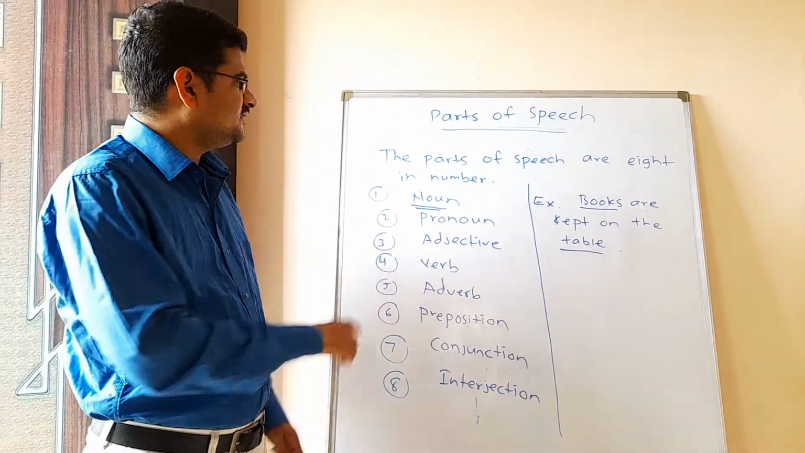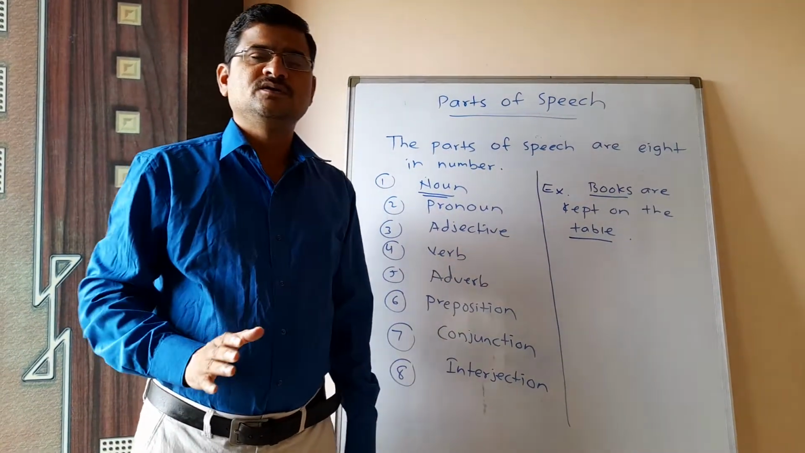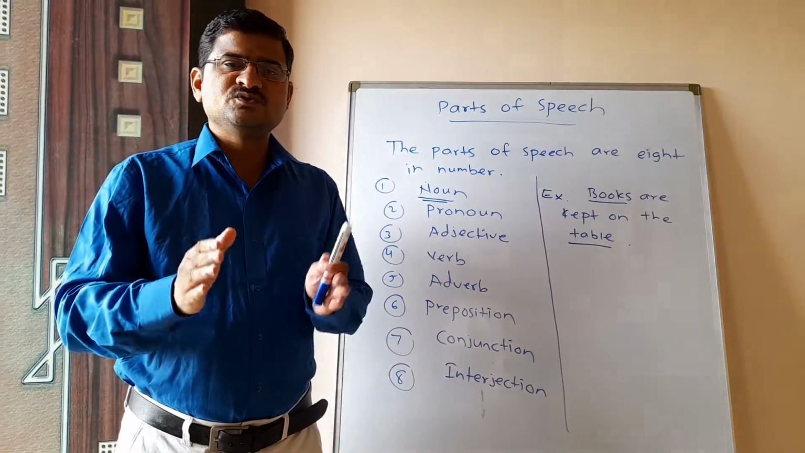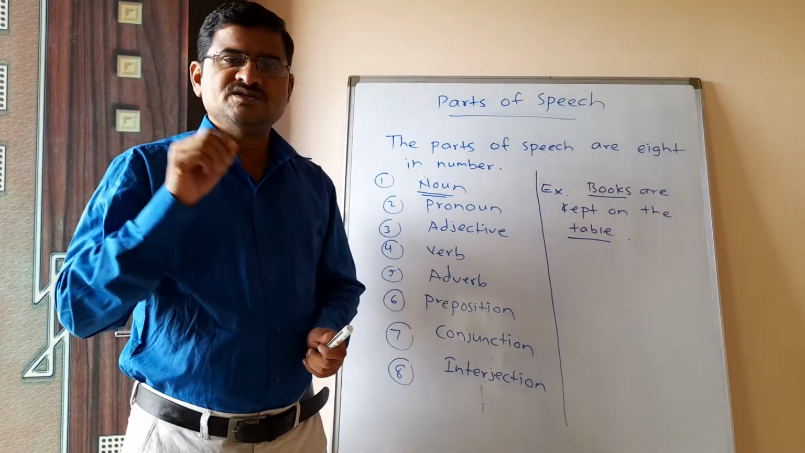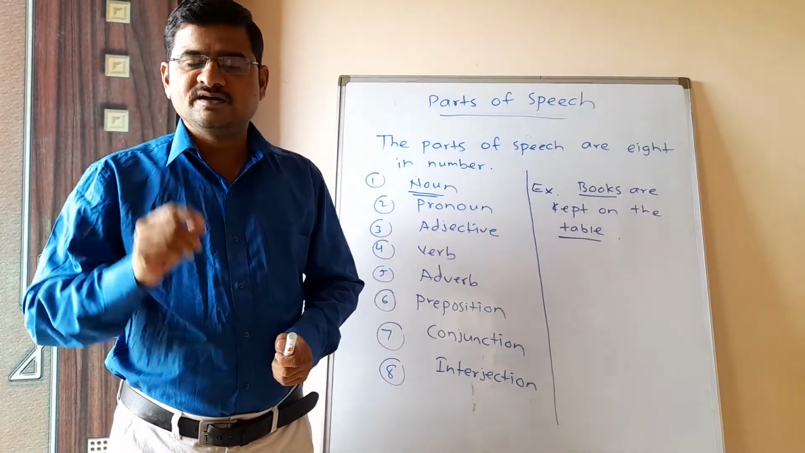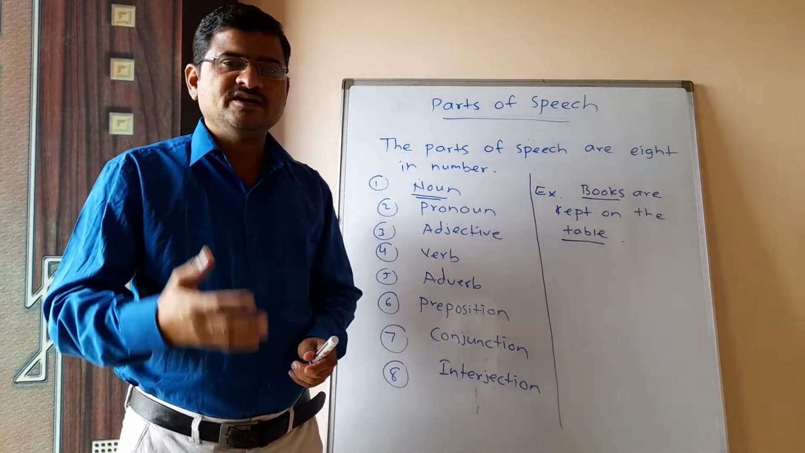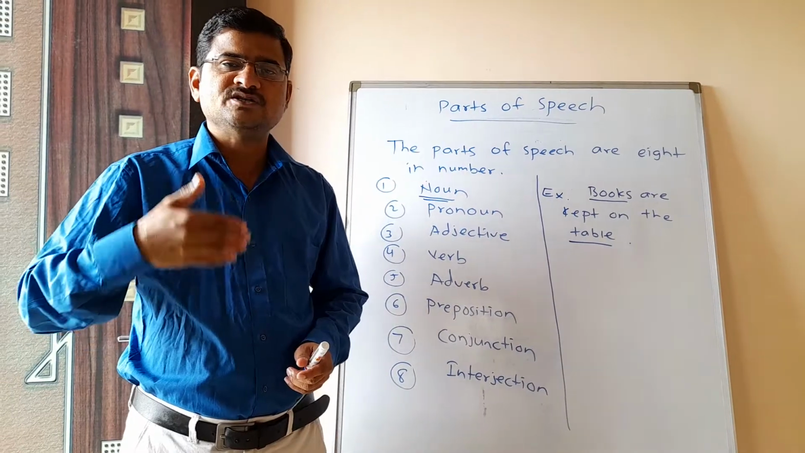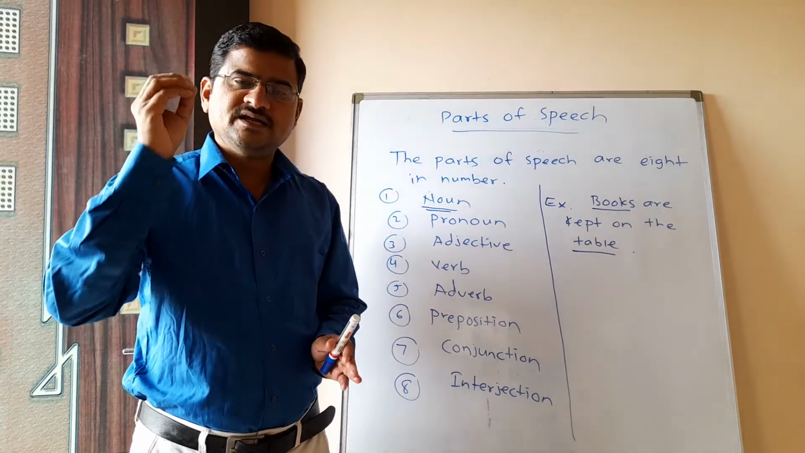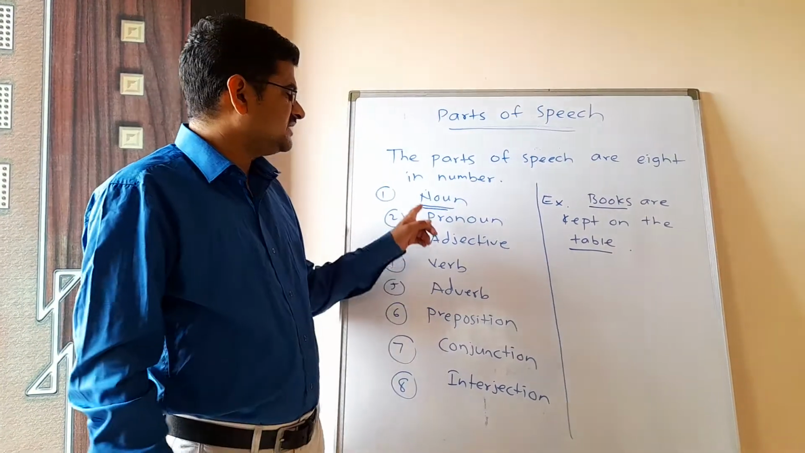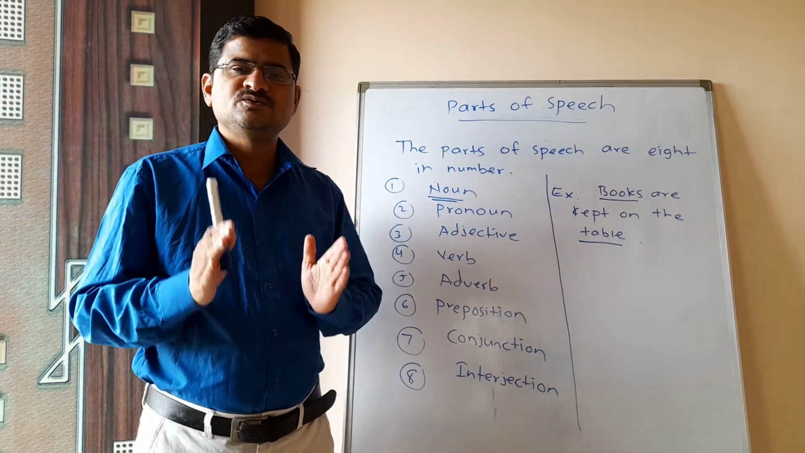Look here, the second parts of speech is pronoun. So what is pronoun? What is the definition of a pronoun? A pronoun is a word which is used instead of a noun. For example, see here, Ramesh is a boy. Ramesh gets up early in the morning. Ramesh goes to the school. So it is quite difficult to repeat the same noun Ramesh again and again. So instead of Ramesh, we can take the help of a word he. So he is the example of a pronoun. So what is the definition of pronoun? A pronoun is a word which is used instead of a noun.